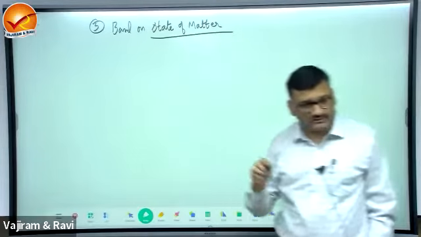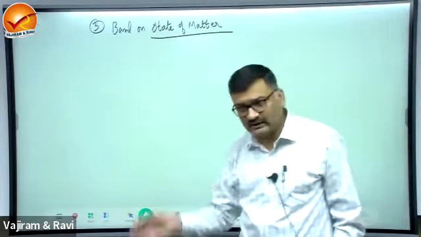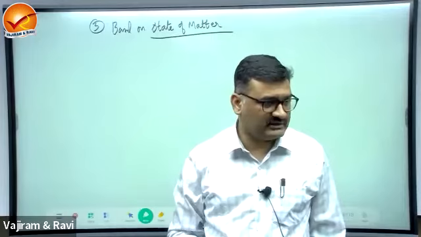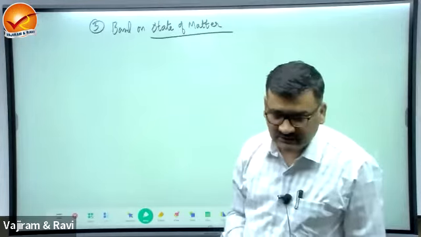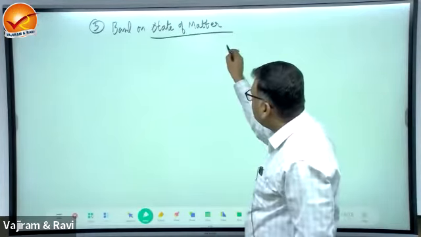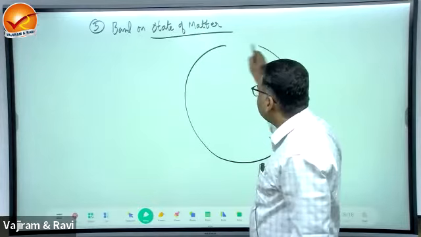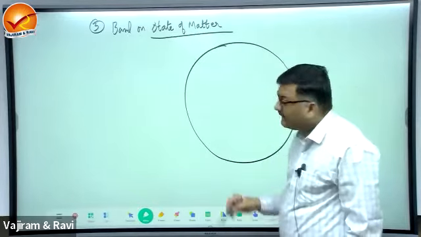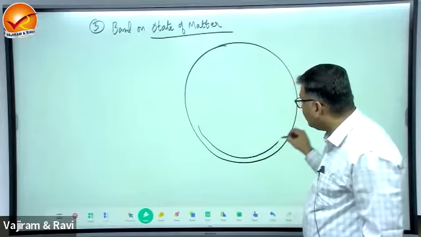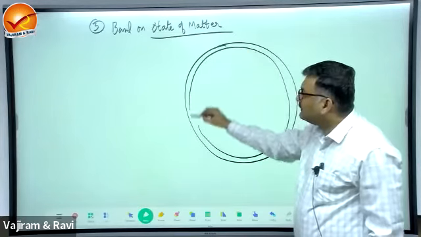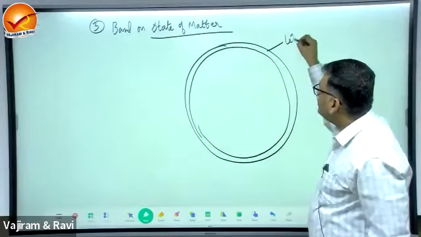State of matter means whether the matter is existing in solid, liquid, or semi-solid states.